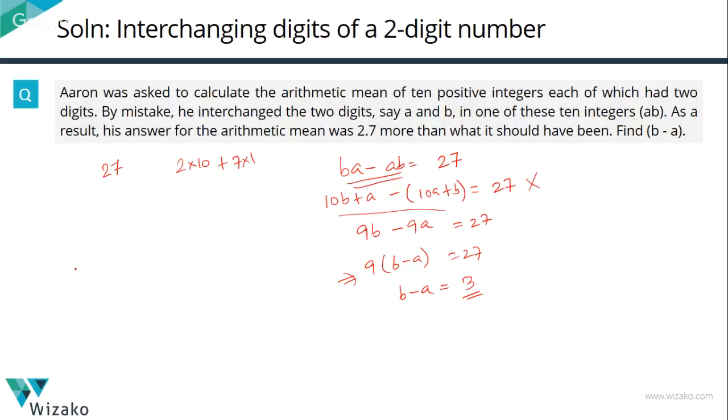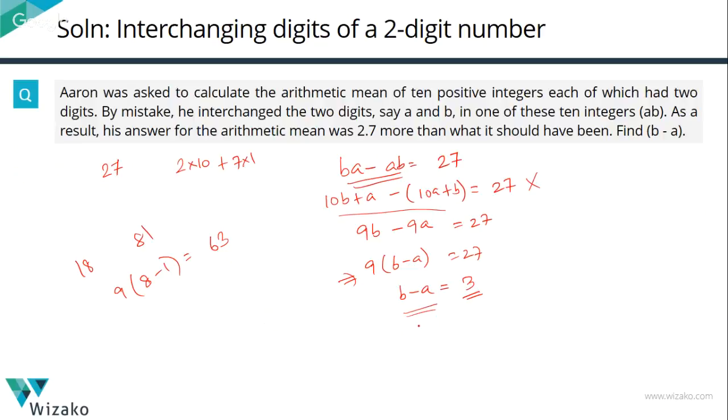So if you have a number, let's say 18 and 81, what will be the difference between these two numbers? Take it as 9, and the difference between the digits, which is 8 minus 1, is 7. 9 into 7 is equal to 63. So net, keep this in mind. The difference between a 2-digit number and its digits interchanged will always be 9 times the difference between the 2 digits.